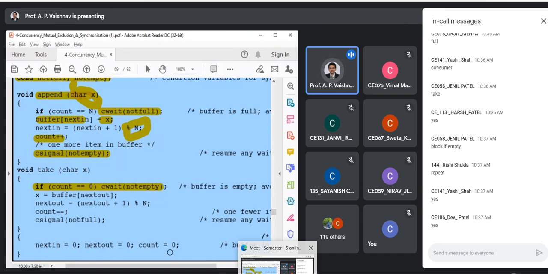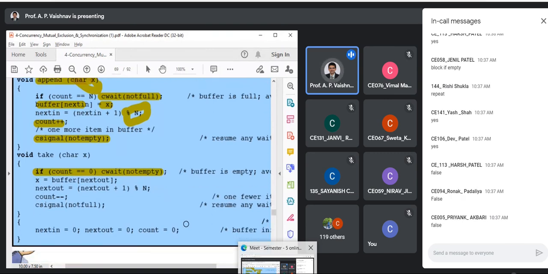Let us take that example, right? When consumer runs first, what we should do? The buffer is empty at present, right? So not empty variable, what is the status of that? Not empty is false, right?